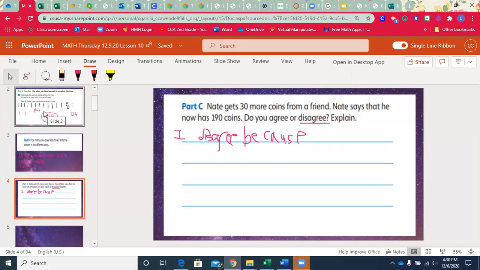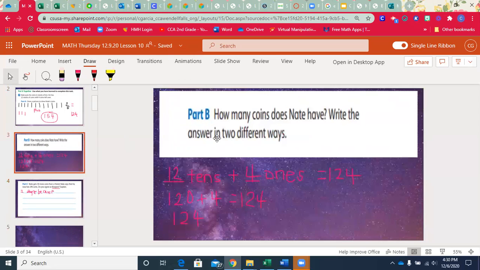You could say, because I added 3 more groups of 10 to Nate's model, or to Nate's stack, and I counted them and I got 154. You could say, I disagree because, and then if you look at this work here, you could say, I disagree because that would mean he has 15 tens now, and 15 tens plus 4 ones is 154. Okay? Any way that you can explain if you agree or disagree.